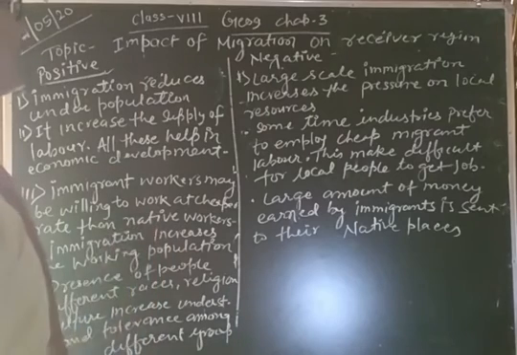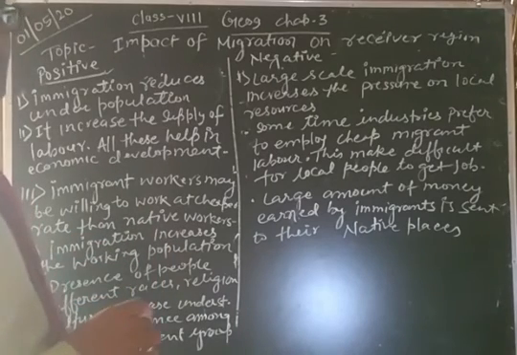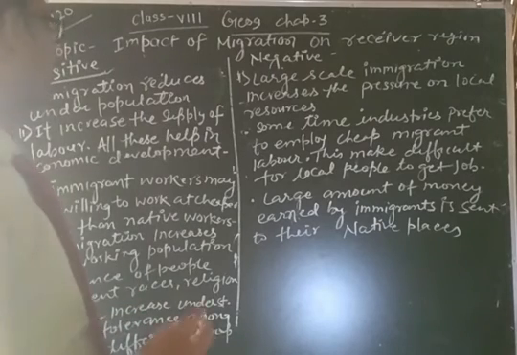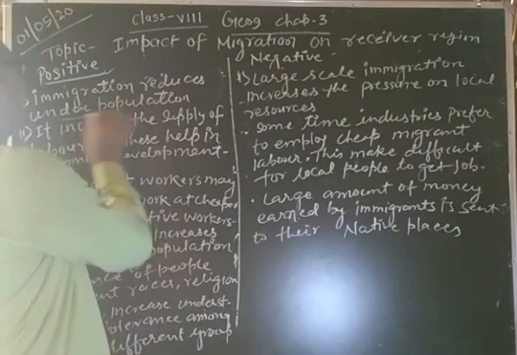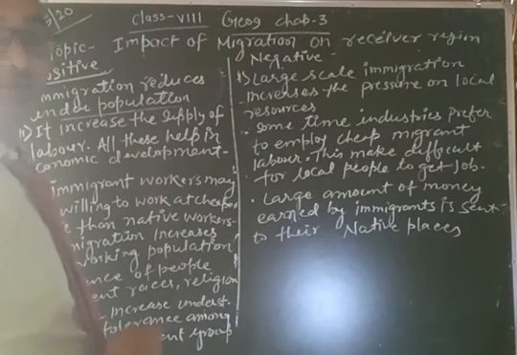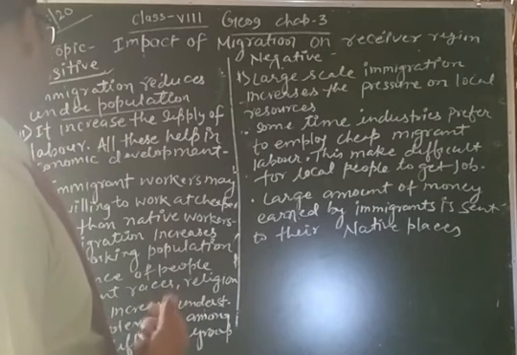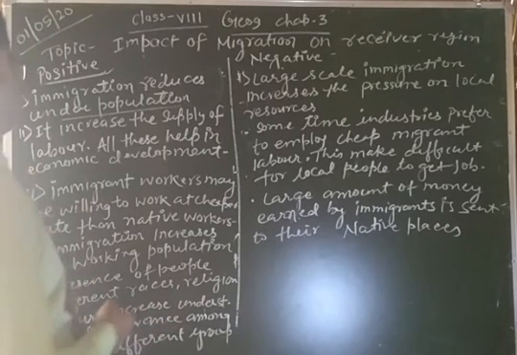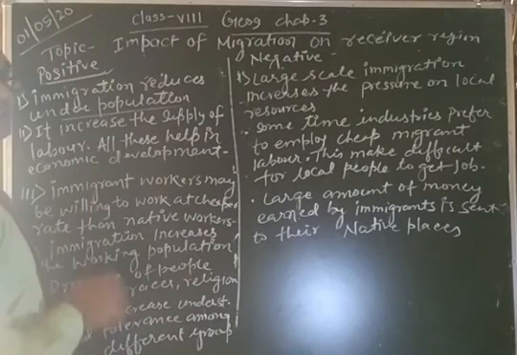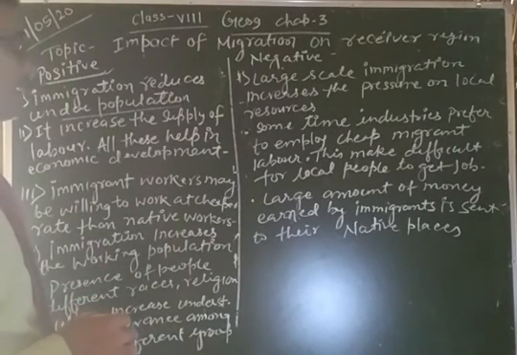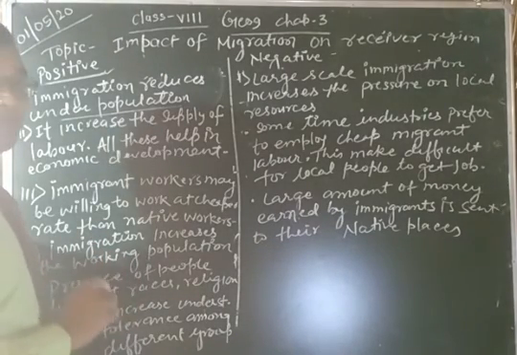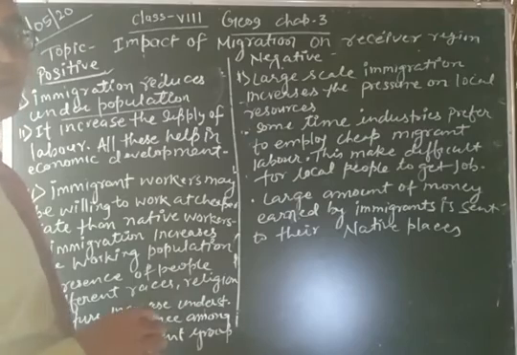In the receiver region, the immigrants increase the population and reduce the underpopulation. Underpopulation means the population is too low. Next, it increases the supply of labor in the receiver region, and all these help in the economic development of the country.